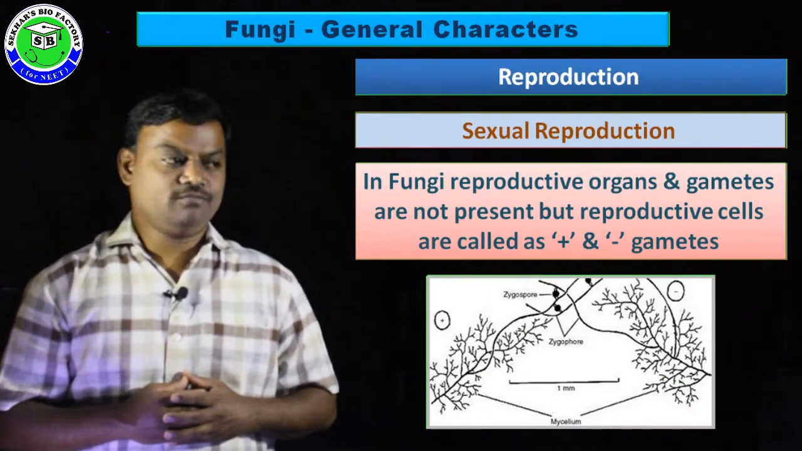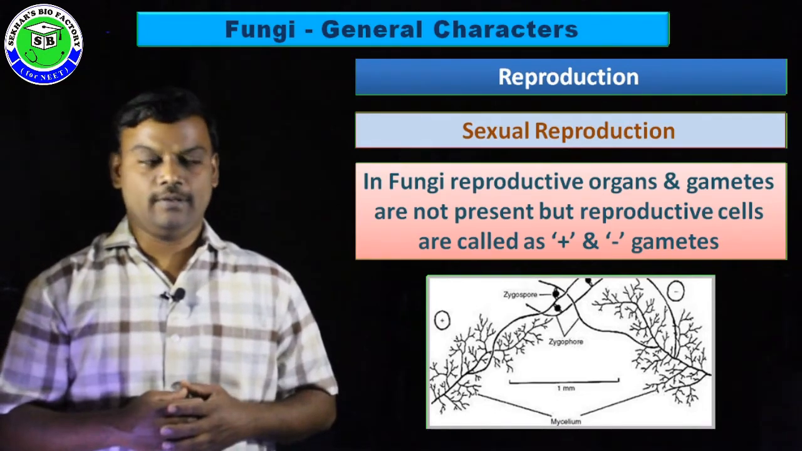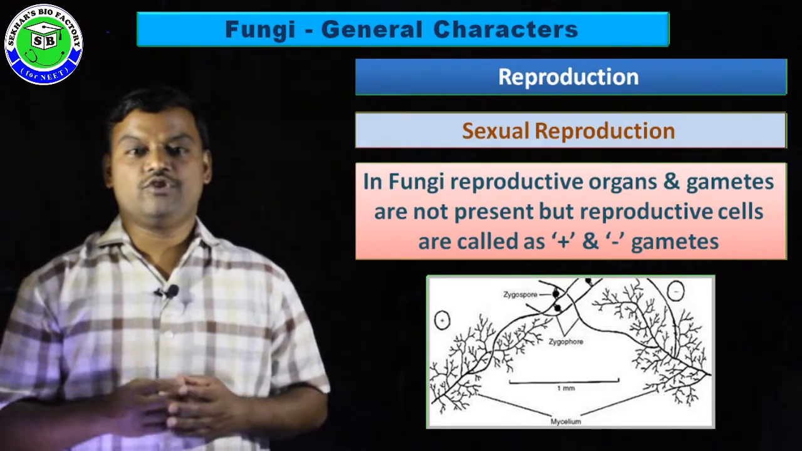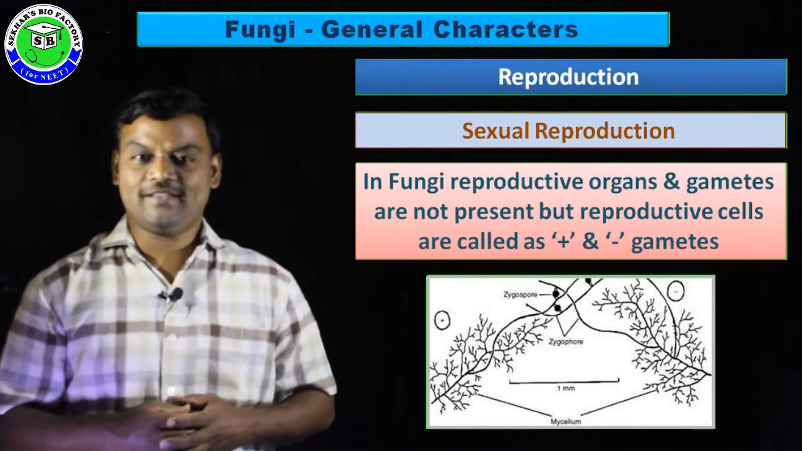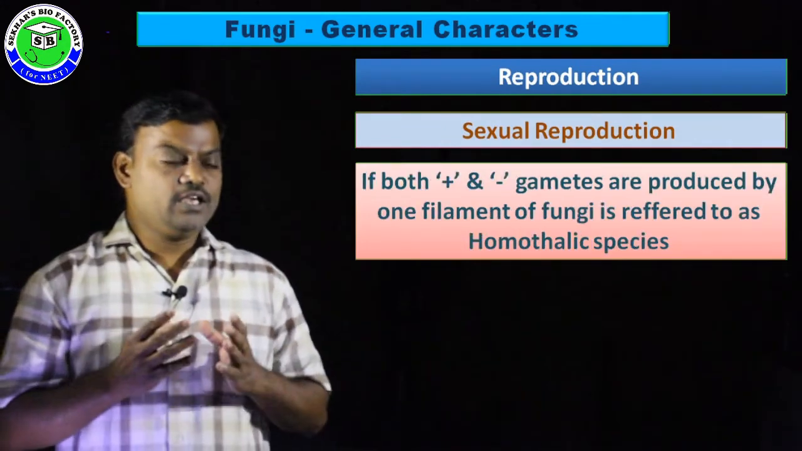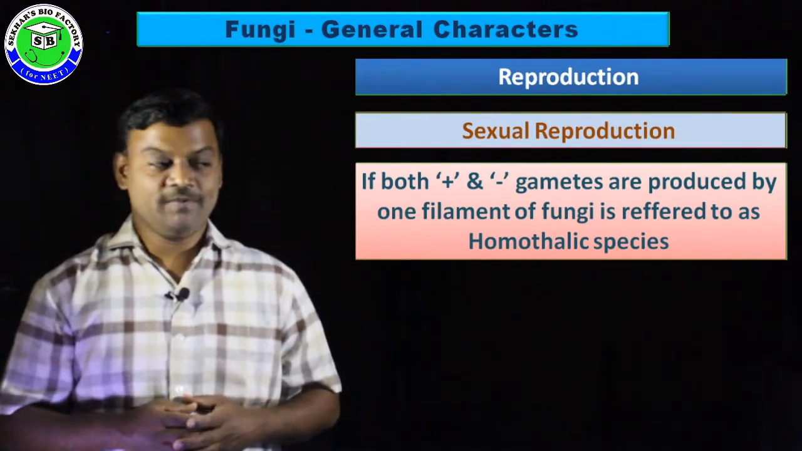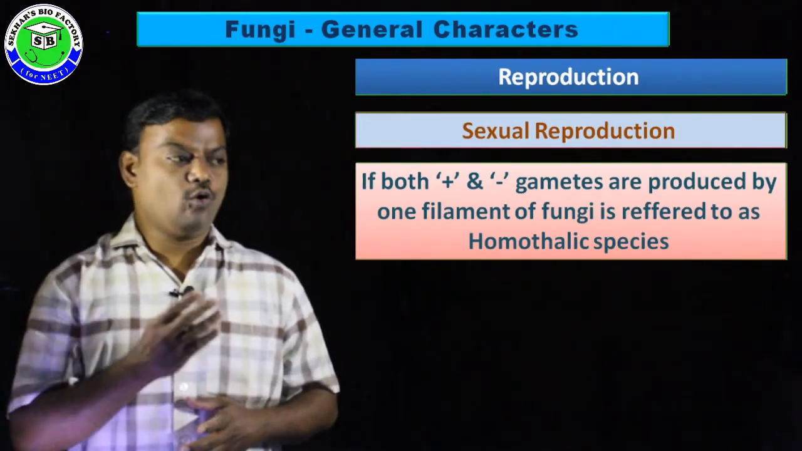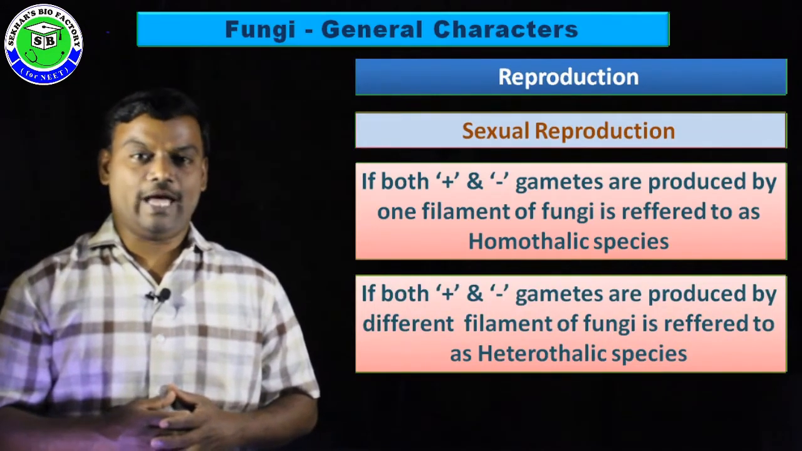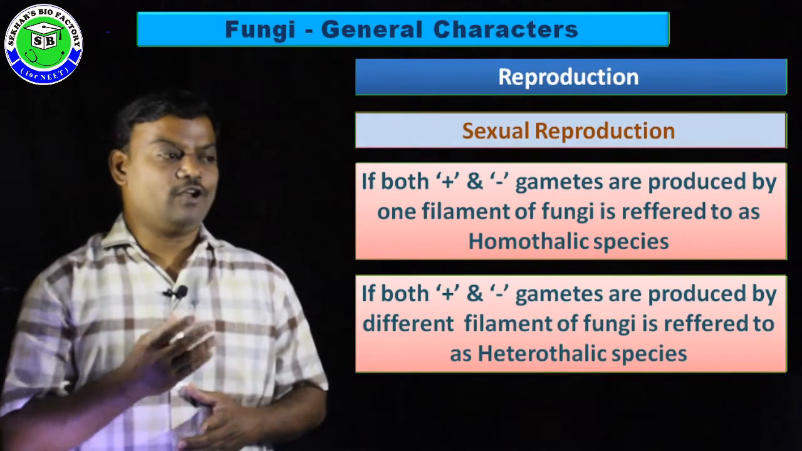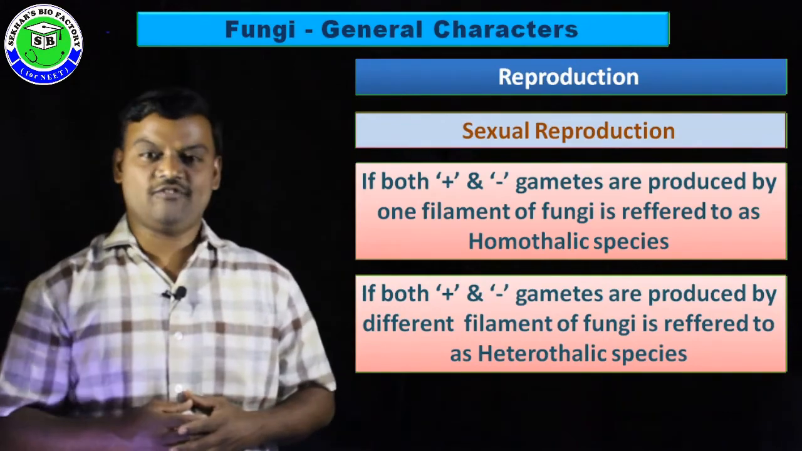During sexual reproduction in fungi, generally reproductive organs or gametes are not formed, but some specialized cells participate in sexual reproduction; these are considered as plus and minus gametes. If both these plus and minus gametes are produced by one filament of fungi, such species are referred to as homothallic species. If the plus and minus gametes are produced by different filaments of fungi, those species are referred to as heterothallic species.